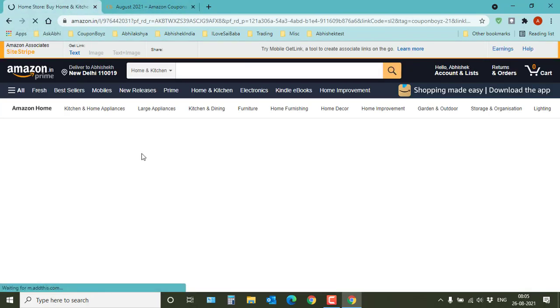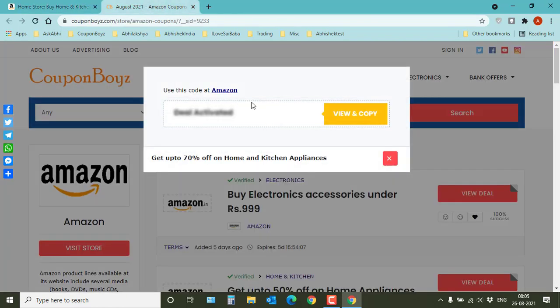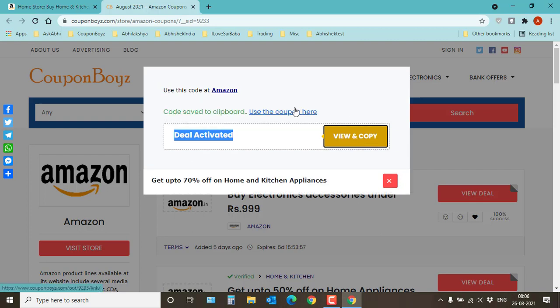you see that this tab is automatically changed, and you got this space Amazon. And since it's a deal, this deal is already activated. You click on view and copy. If you have any coupon code, it will automatically copy in your memory.